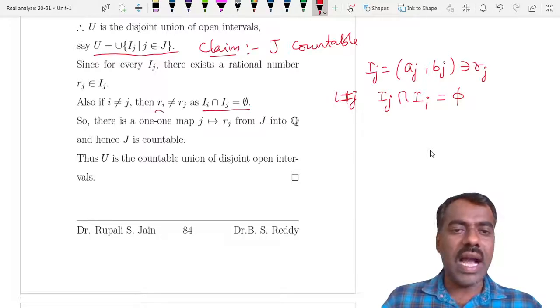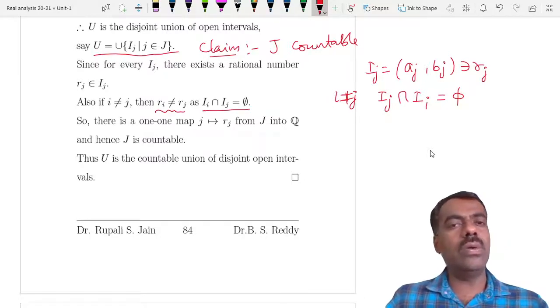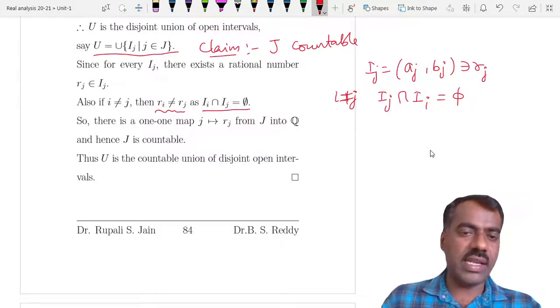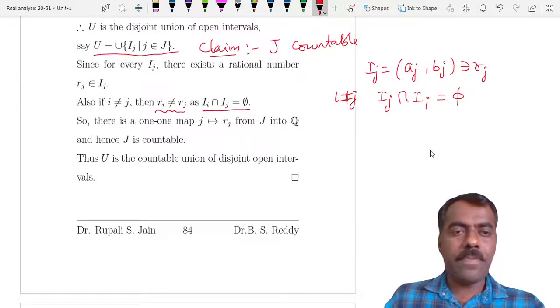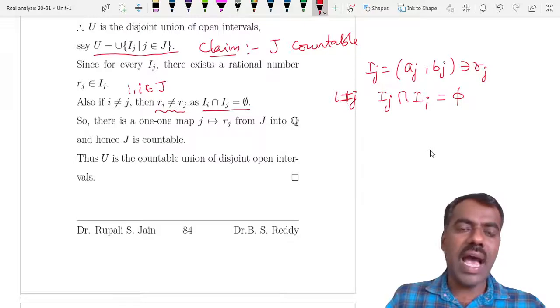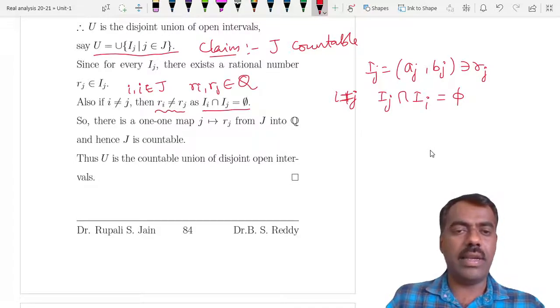So you get that ri is not equal to rj, they are two different rational numbers. That shows that if you have two elements i and j in this indexing set J, then we are getting two rational numbers ri and rj.